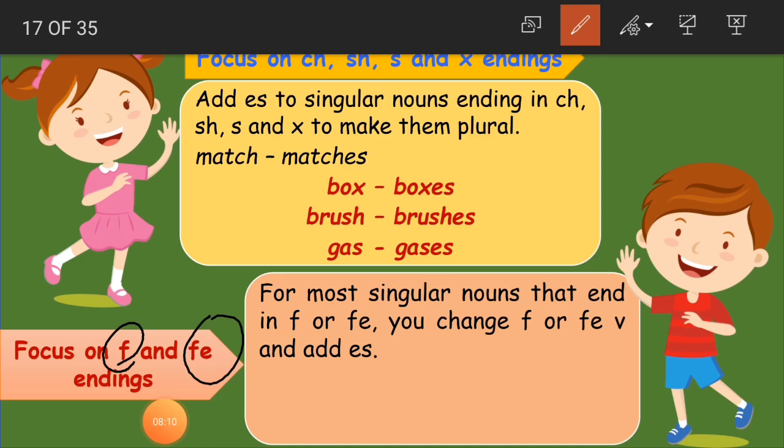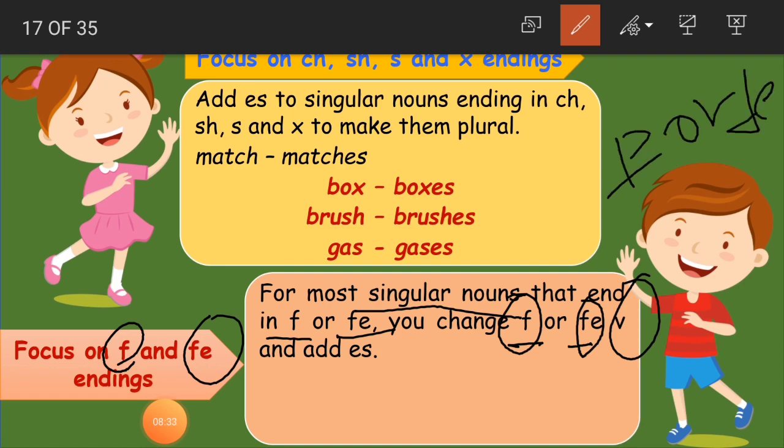If any singular noun is going to end with F or FE, you change this F letter or FE letters to the letter V. F becomes V, FE becomes V. Then we are going to add ES to this V.